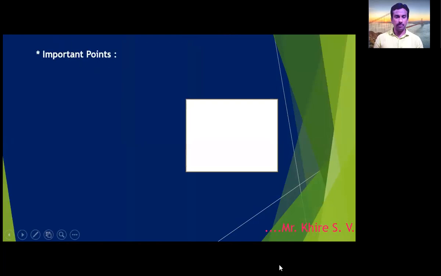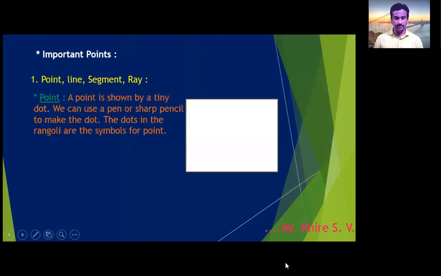Now some important points are there. You know point, line, segment, and ray. What is a point? You know the definition of a point. A point is shown by a tiny dot. We can use a pen or sharp pencil to make the dot.